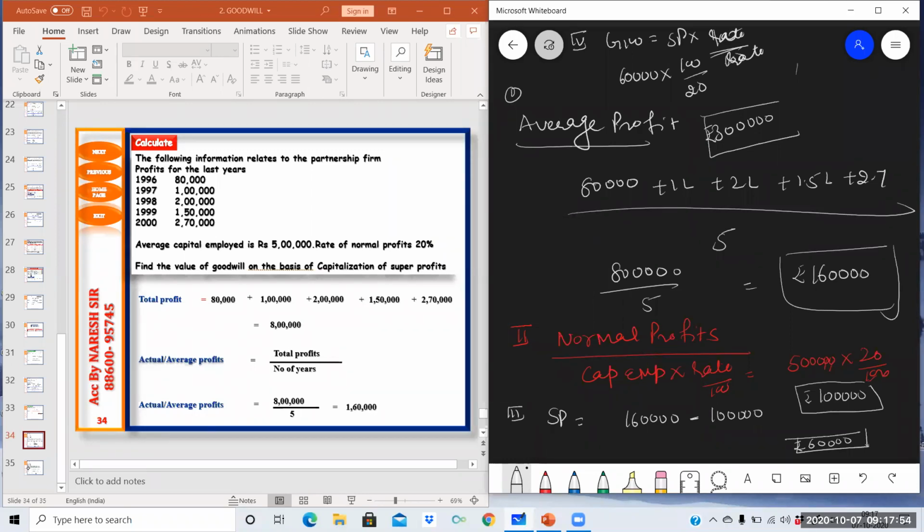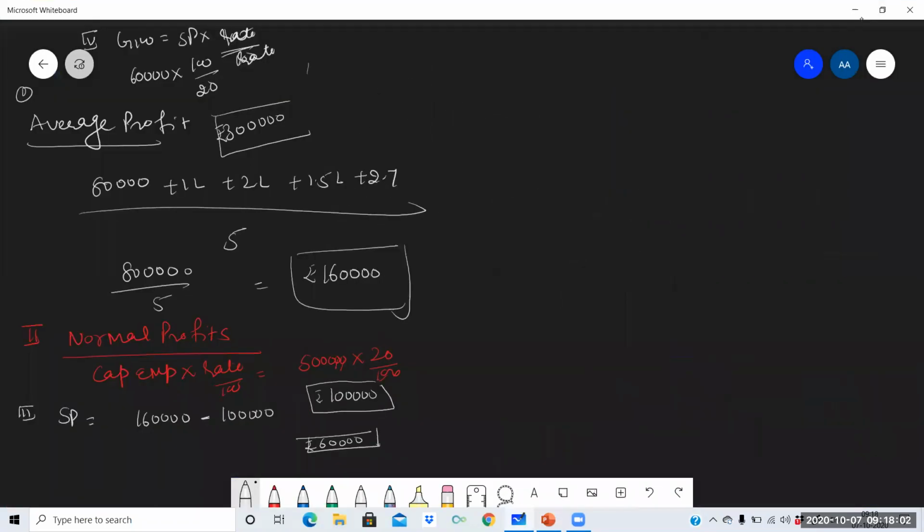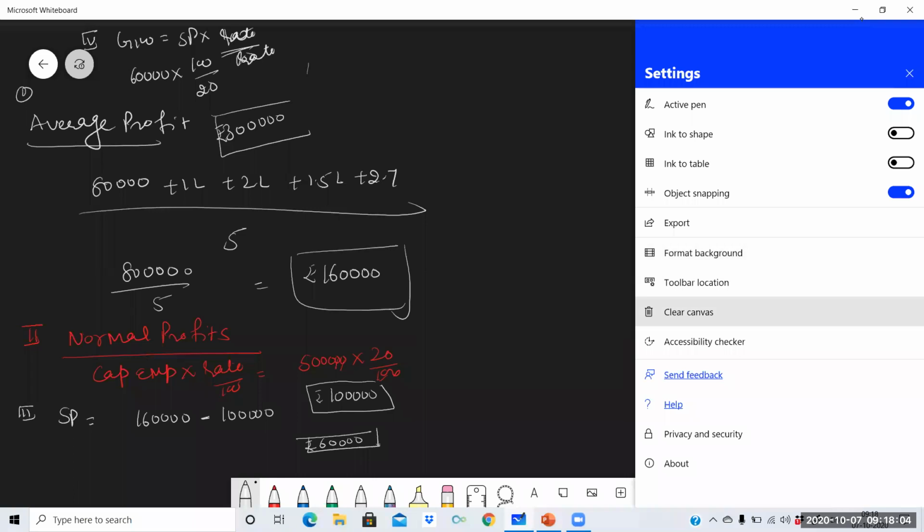Okay, let's do one more question. Now you can write the question. One more question we will be doing based on this method.